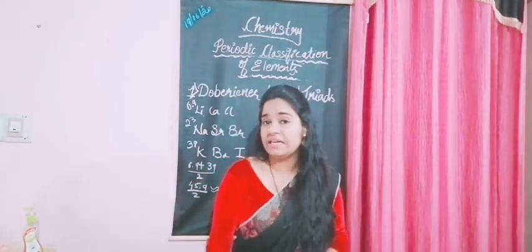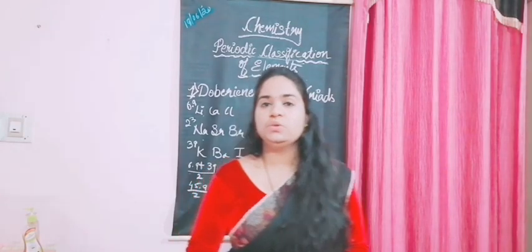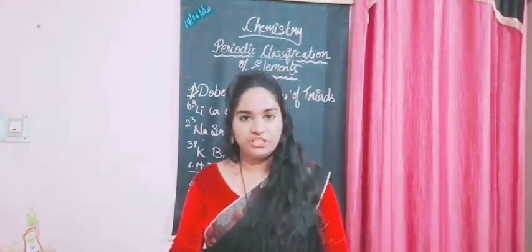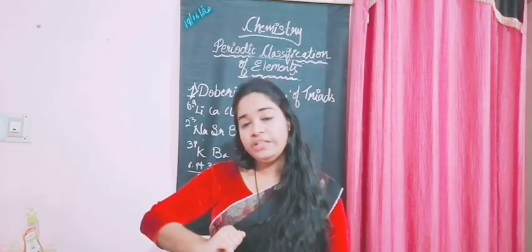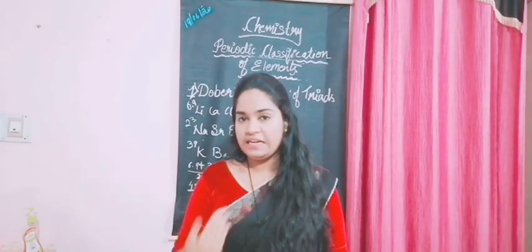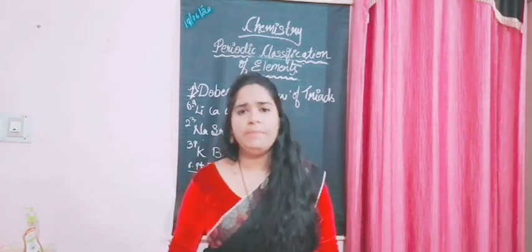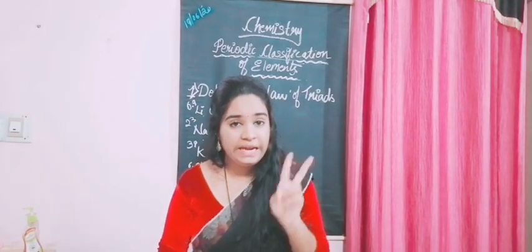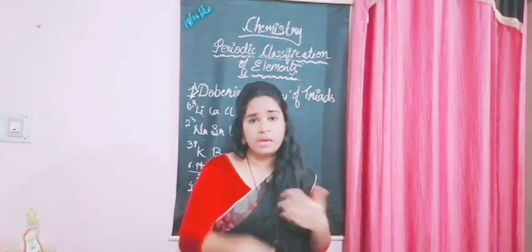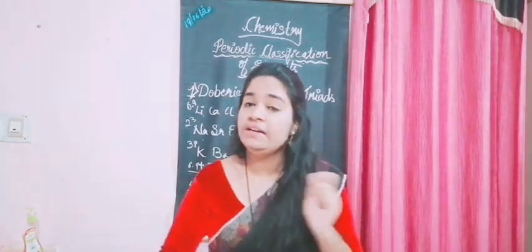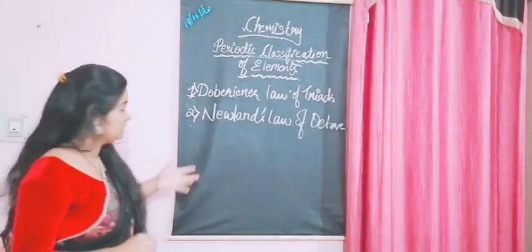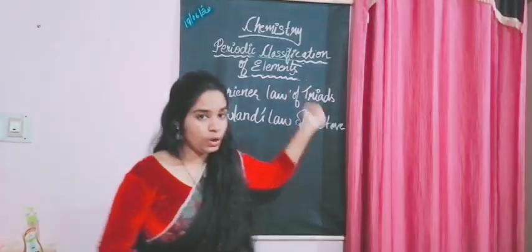But then, did scientists stop there? No, they did not. Others took his step as a motivation or initiation, and what did they do? They started analyzing again and again and getting into a new law. Okay. So who was the second scientist who came up with a new idea? It was none other than Newlands. Okay. His name is Newlands. So what is it? It's Newlands' Law of Octaves.